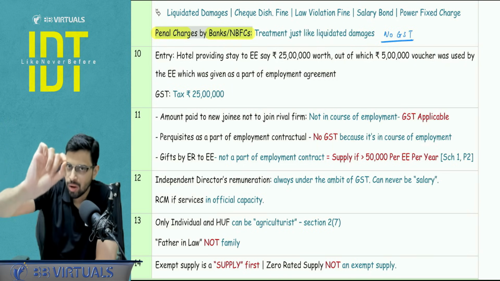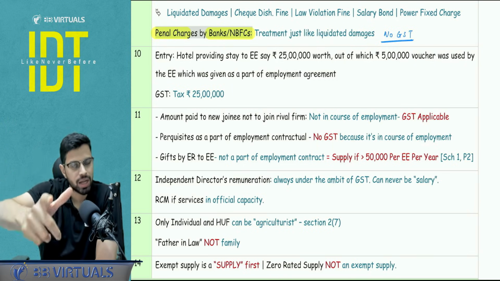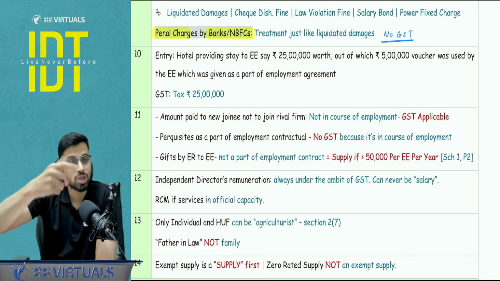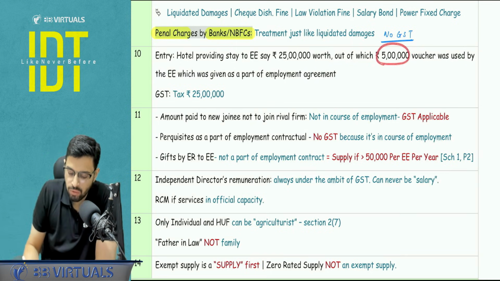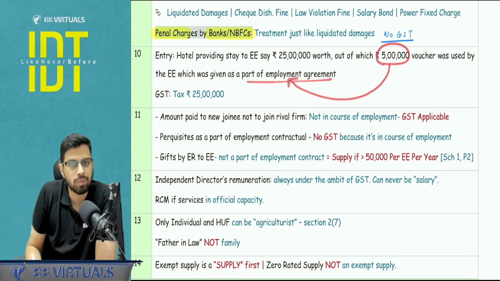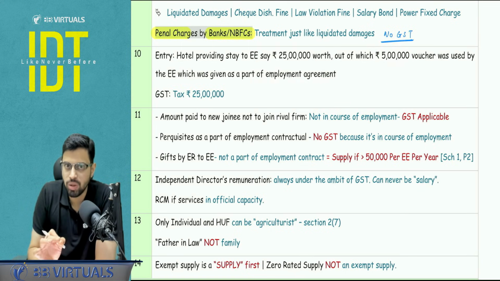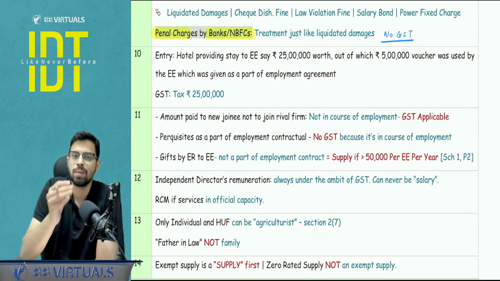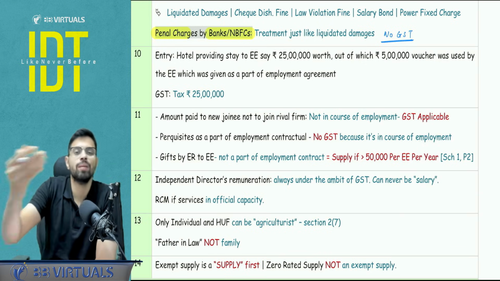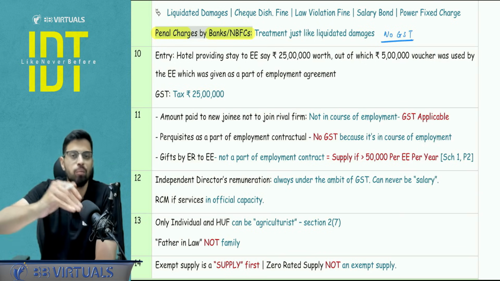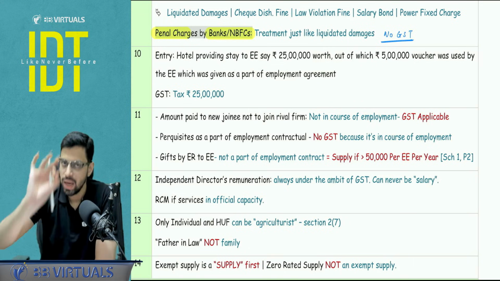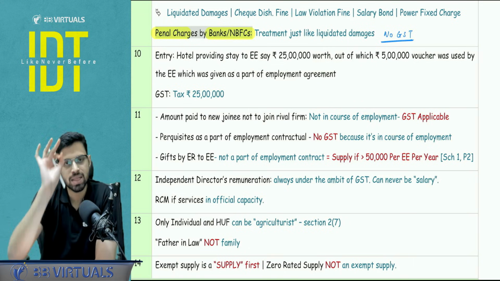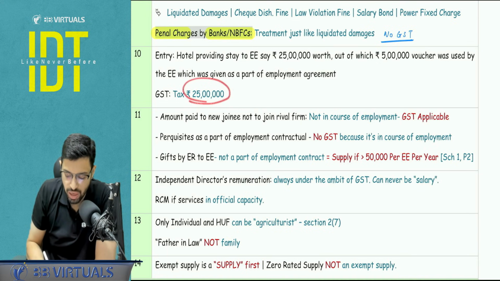Okay, some part of a contradiction where I would also support that an alternate point of view is possible is with respect to the use of the 5 lakh voucher, because it is a part of the employment agreement. But we have to stick to the ICS point of view that this is the supply of service by employer to employee. This is not by employee to employer. So we are not applying schedule number 3. It is a supply by employer. It is worth rupees 25 lakh. Hence the valuation of supply you have to take as 25 lakhs.